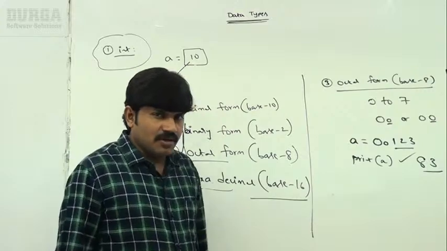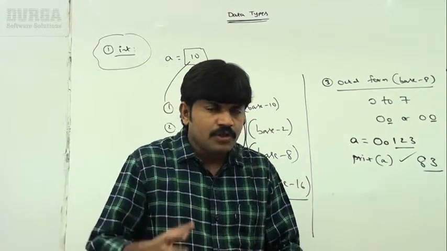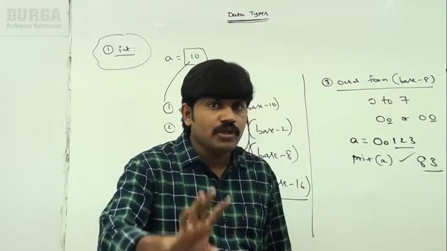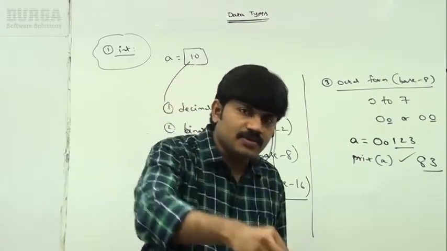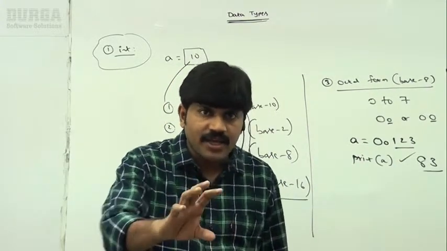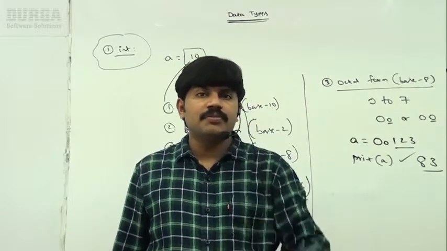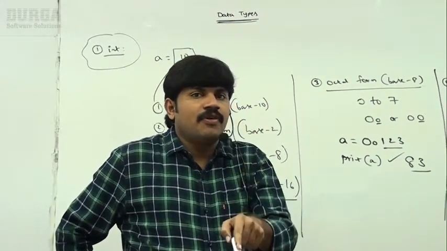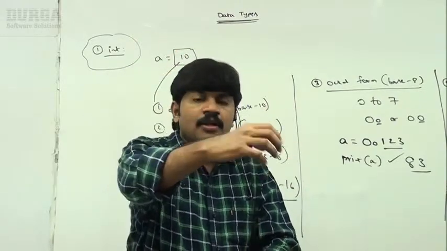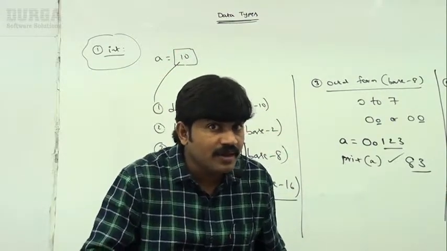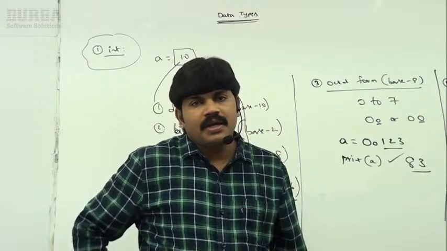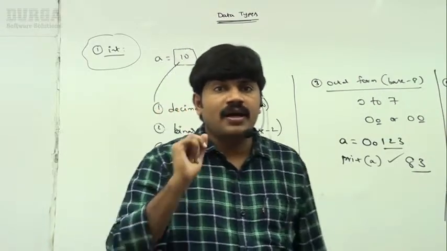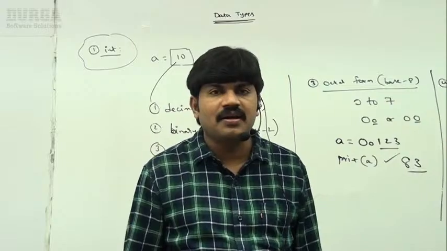But now I have one small doubt. Every time you have the choice, you can represent an int value in 4 ways: decimal, binary, octal, or hexadecimal. But in the Python virtual machine, whenever you print, you always get the output only in decimal form. Even if you provided it in octal, the output always comes only in decimal form. Some people may ask, sir, I want output in binary form, I want output in octal form. Is it possible or not?